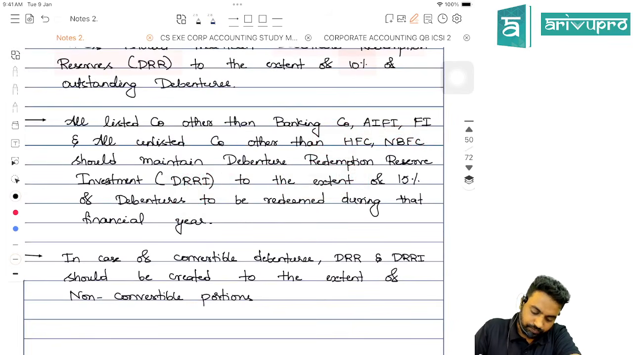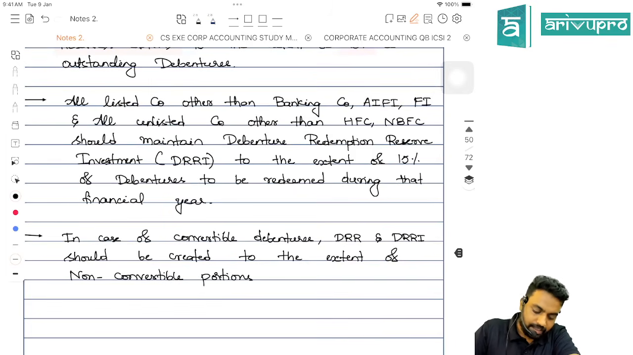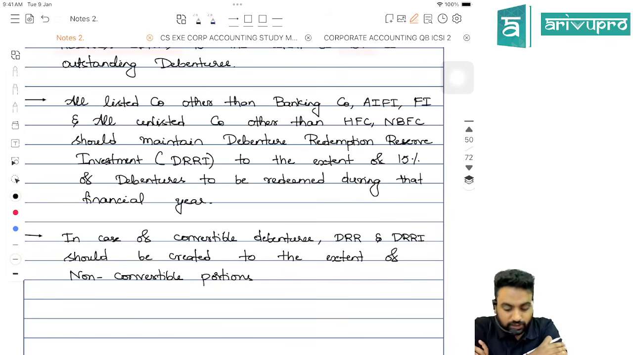So all the listed companies other than the banking company, AFI, FI, and all unlisted companies other than HFC and NBFC should maintain the DRRI, or invest in the DRRI, to the extent of 15% of the debentures to be redeemed during the financial year.